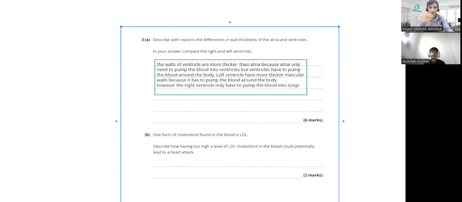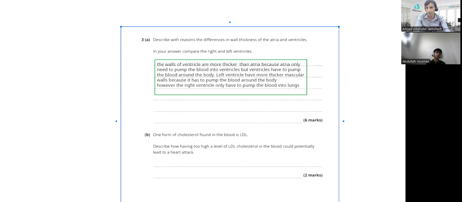I think that's it. The walls of the ventricle are thicker than atria because atria only need to pump the blood into the ventricles, but ventricles have to pump the blood around the body. The left ventricle has a thicker muscular wall because it has to pump the blood around the body.